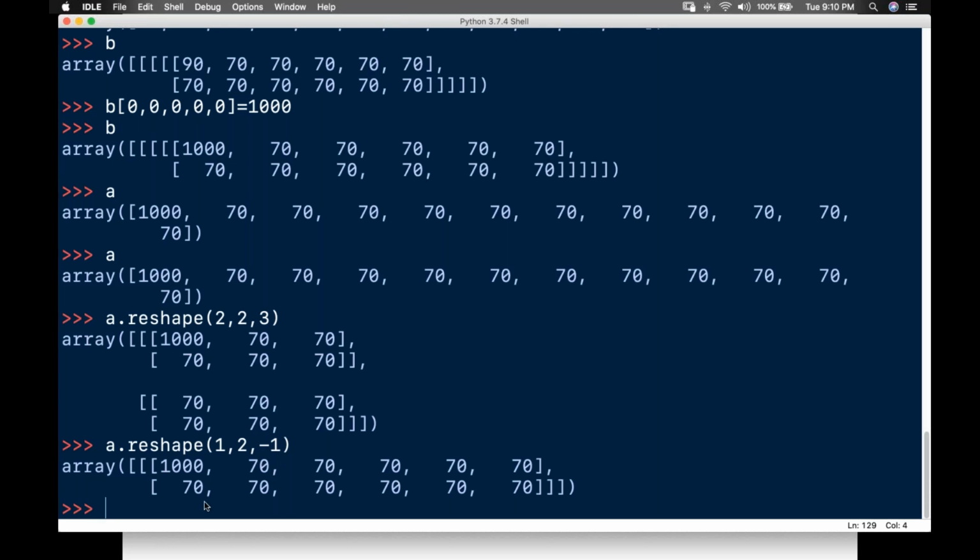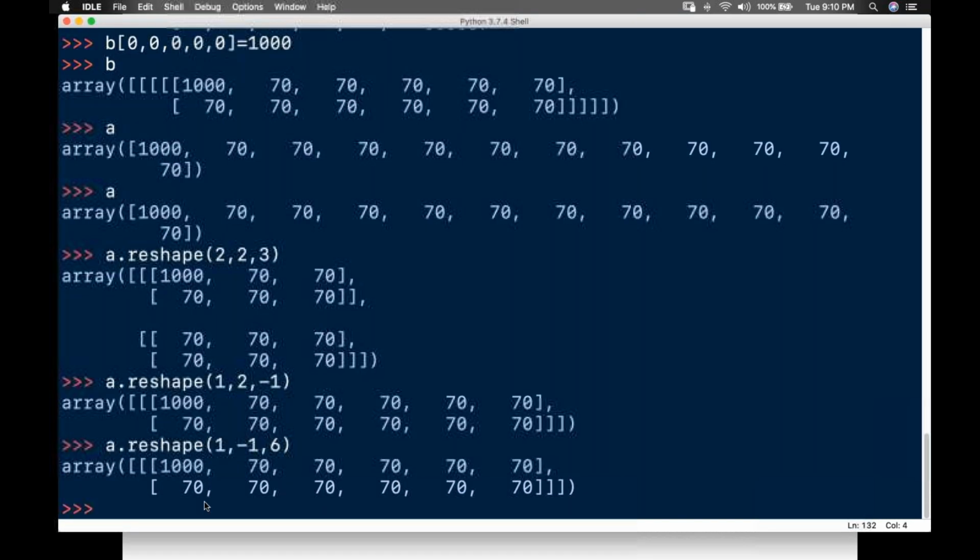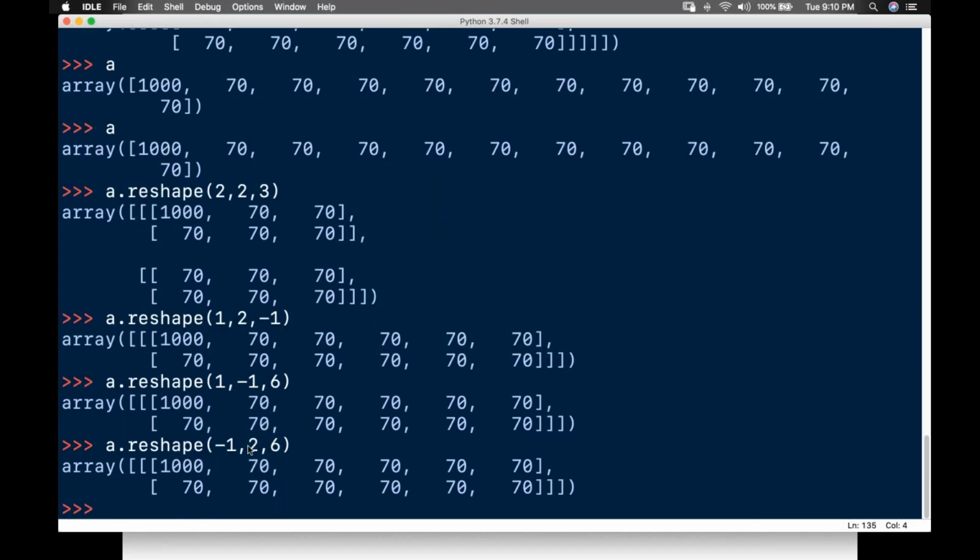This can be done for any one side. For example, I know this shape and I don't know this shape, so I'll write -1 there. Or I don't know this one, but I know this one, so I'll write it like this, and it gives the result.